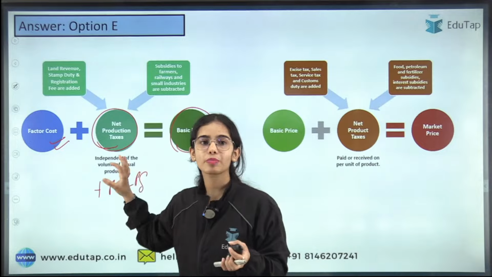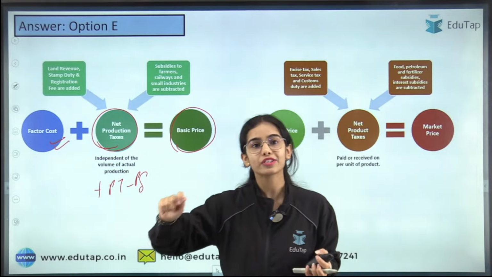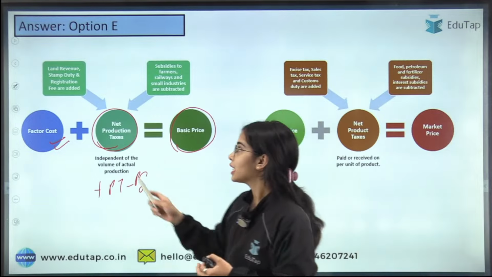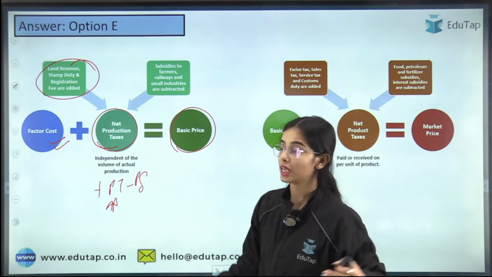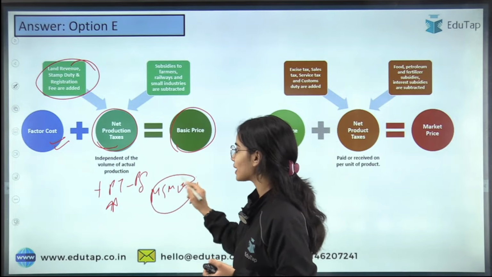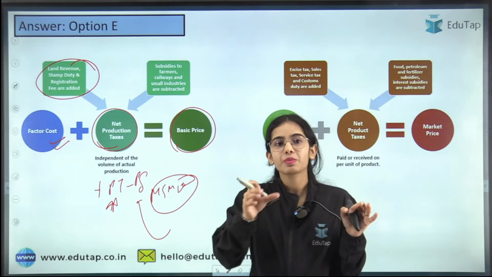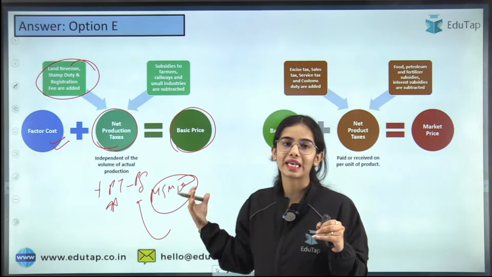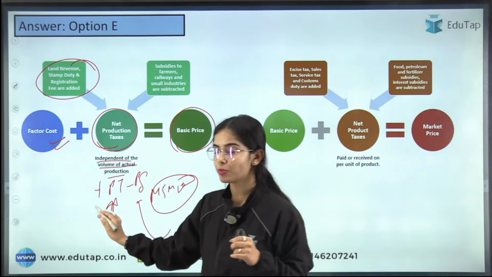Okay, so this is the production. Let's say you are engaging in the production activity. Just for engaging in the production activity, you have to pay the taxes. So these are production taxes, doesn't matter how much you are producing. Similarly, just because you are a micro, small or medium enterprise, you are getting the production subsidies. Doesn't matter how much you are producing, just because you are an MSME, you are getting some kind of subsidy. Okay, so these are independent of the volume of actual production.